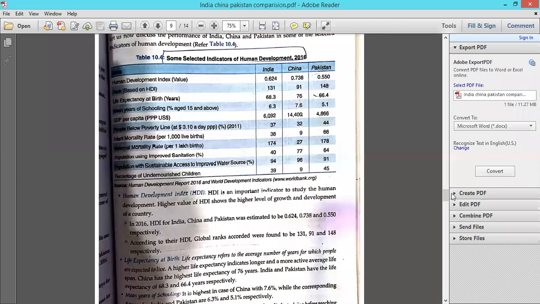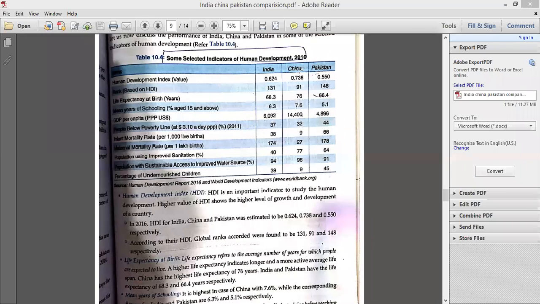Now we are seeing how these three countries are compared on the basis of selected indicators. ऐसे इन तीन countries को हमने compare किया है. If you missed this due to a voice issue yesterday, I'm taking this again.